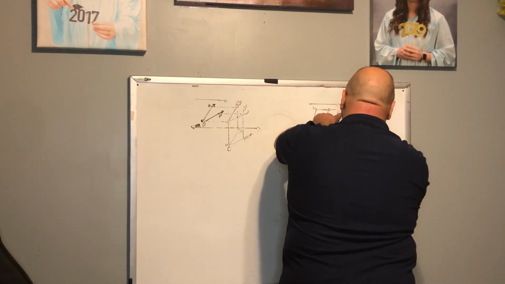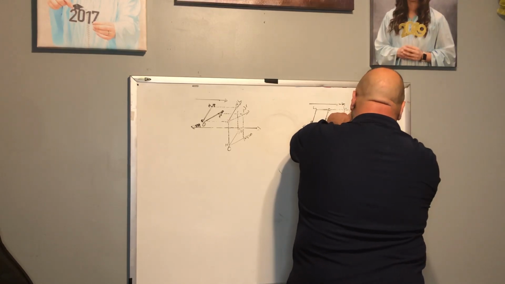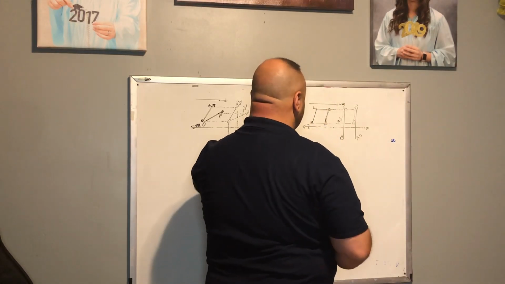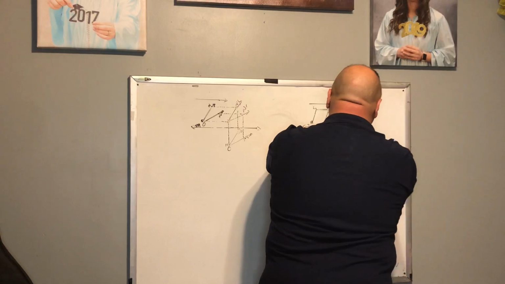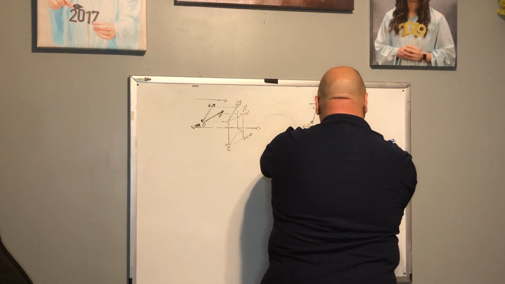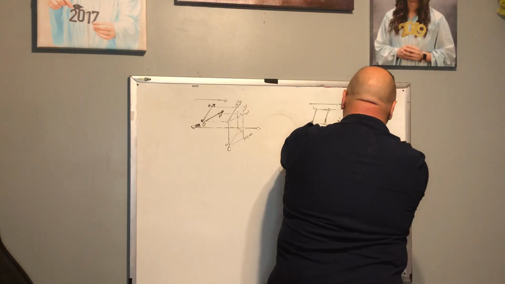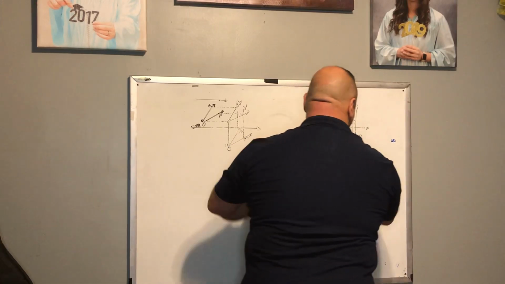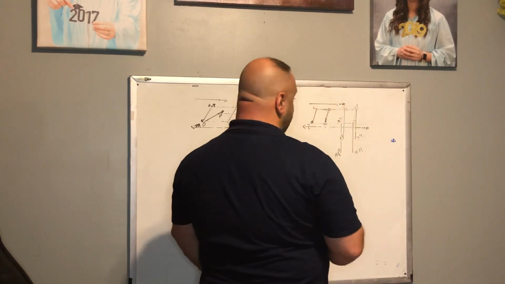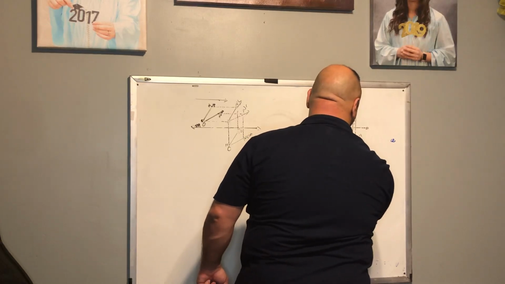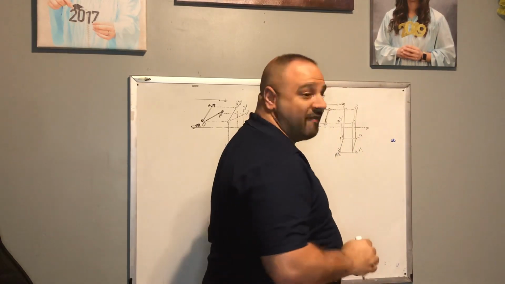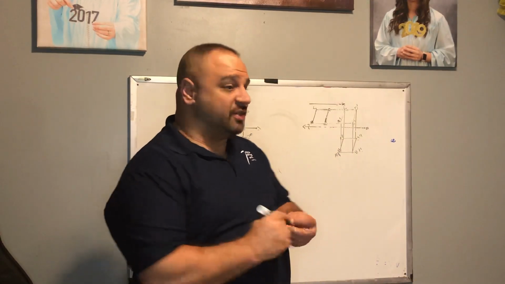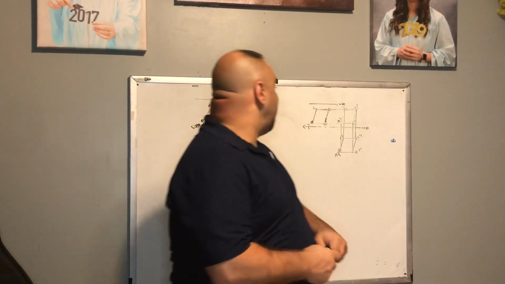Call this L double prime. Again, make sure your auxiliary lines are perpendicular to line L. M double prime. And N double prime. And then connect your line segments again. And there you have it. So we reflected it. A glide reflection is simply that: a translation as well as a reflection.